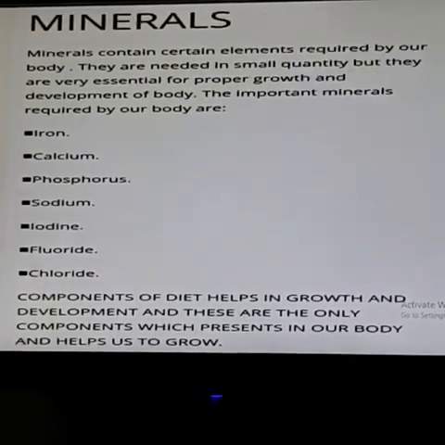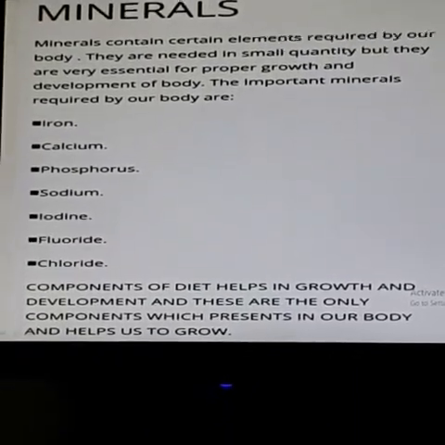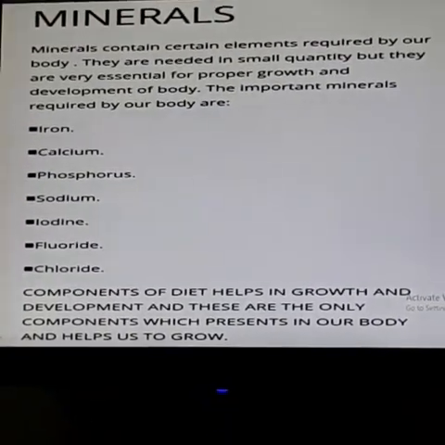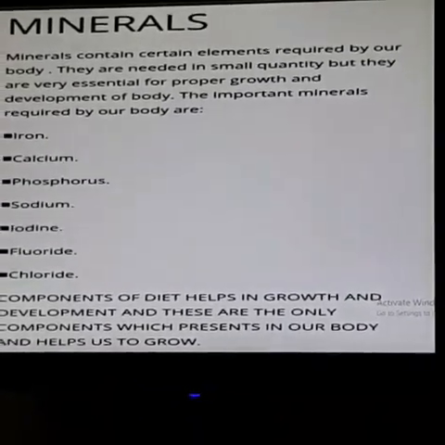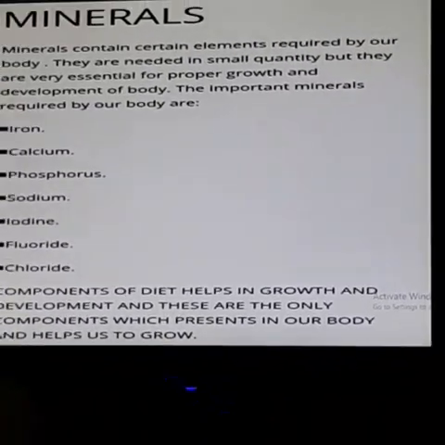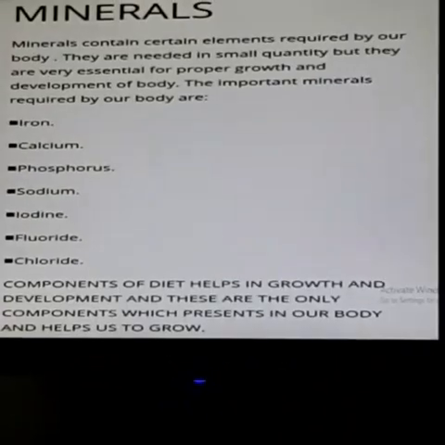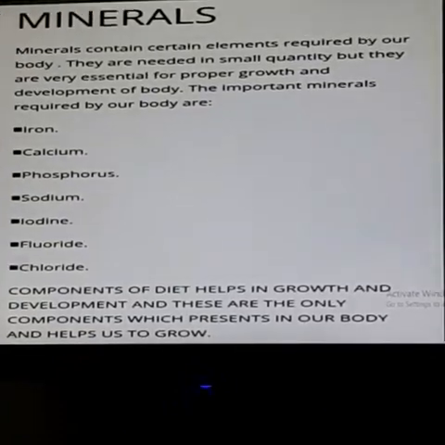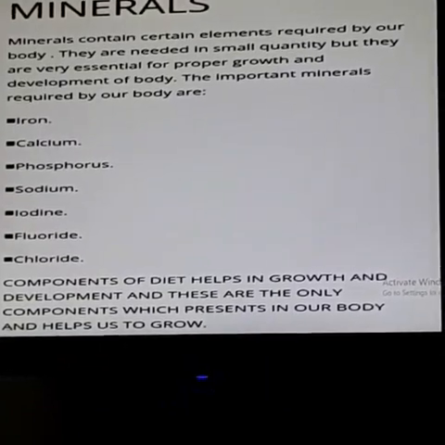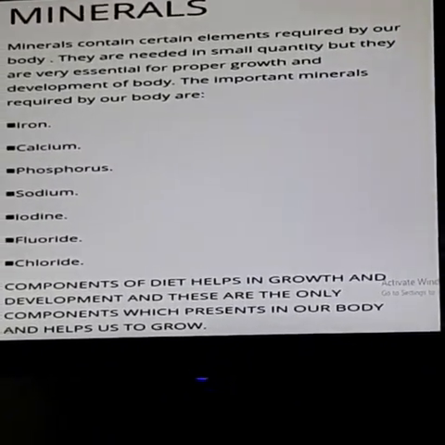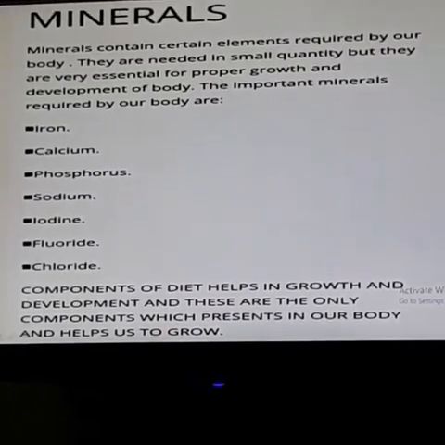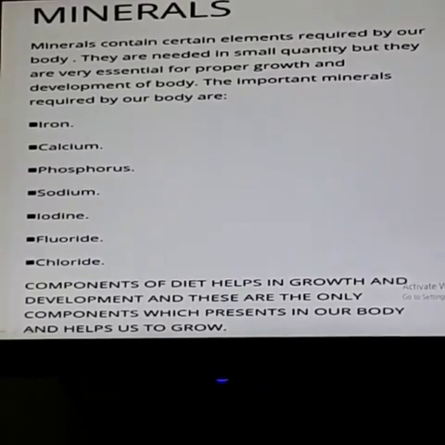What are the items or components of minerals? They are iron, calcium, phosphorus, sodium, iodine, fluoride, chlorine, each and everything. Yesterday we discussed it. Iron, the main work of iron is forming hemoglobin. Phosphorus, building strong bones. Potassium, general growth and keeping our body healthy. Iodine, functioning of thyroid glands. Sodium, proper functioning of the nervous system. Each and everything we discussed earlier.